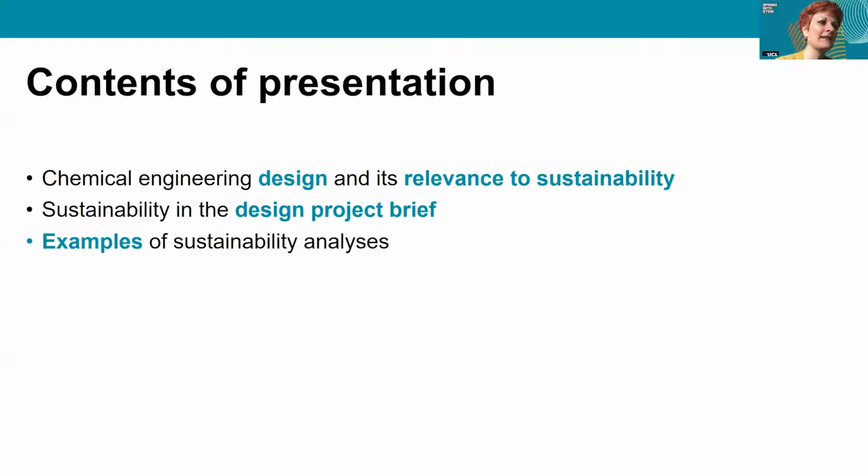So as a start, I'm going to move on to the next slide, please. And you can see this is the outline for the presentation that we're going to have today. Our presentation is really split into three aspects, with each speaker taking on one of these three topics. Firstly, I'll be going through chemical engineering design. What is it, and what is its relevance to sustainability?